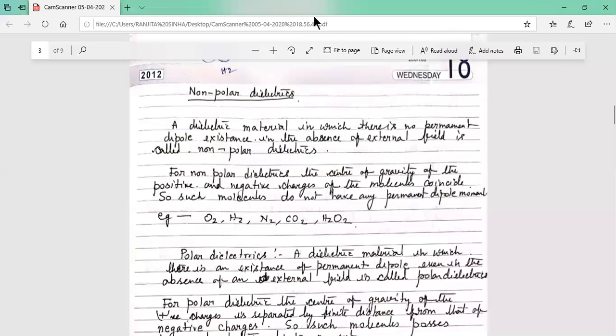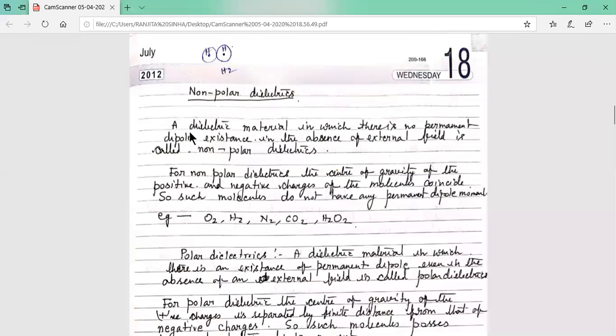A dielectric material in which there is no permanent dipole in the absence of the external electric field is called a non-polar dielectric. So when there is no electric field, there is no permanent dipole in non-polar dielectrics.